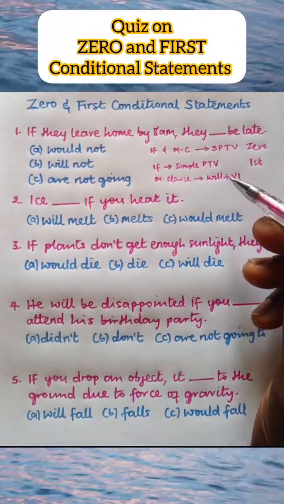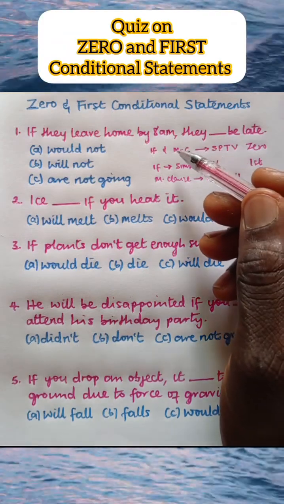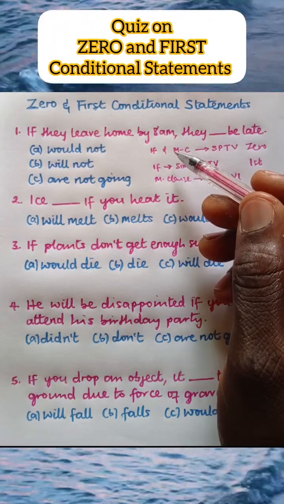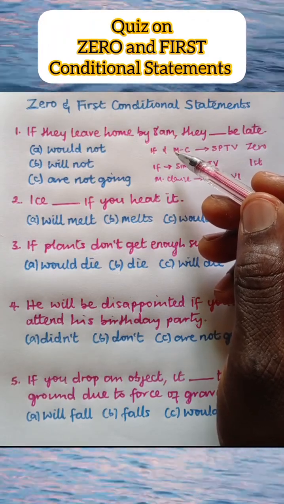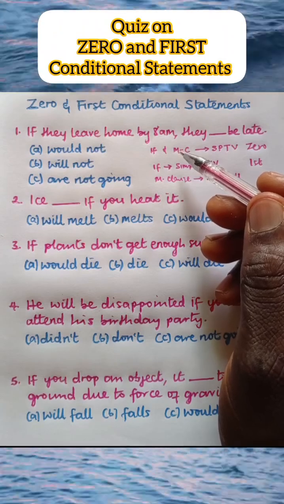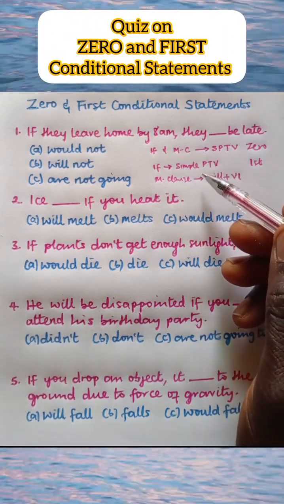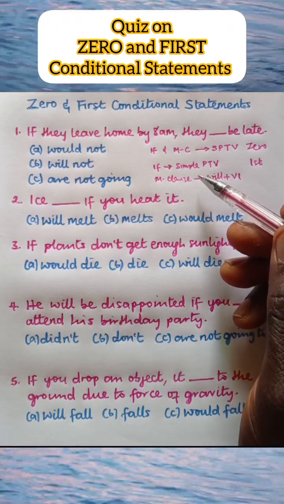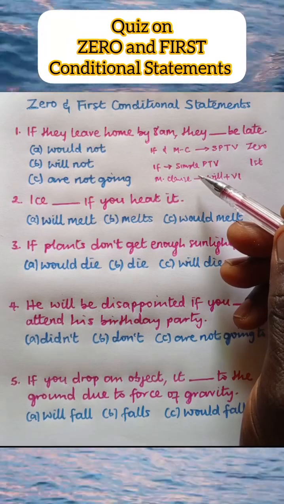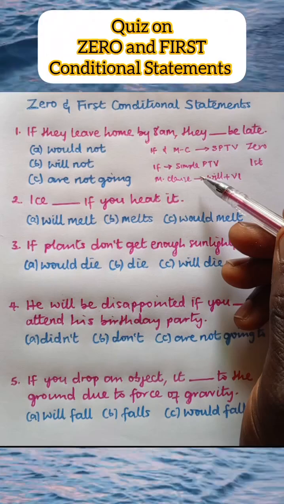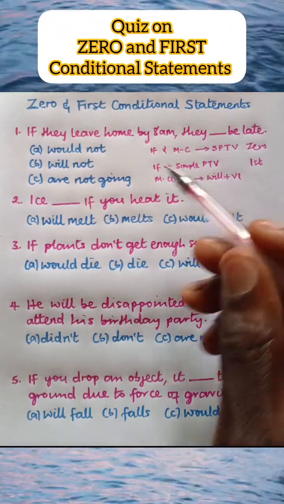Secondly, pay attention to this. Zero conditional statements are statements of universal truth. They are statements of fact, such that if the idea in the if clause occurs, then the main clause must occur. But in first conditional, it is a statement of probability. If the opinion in the if clause occurs, the main clause is likely to occur, not a must. Do you get it?